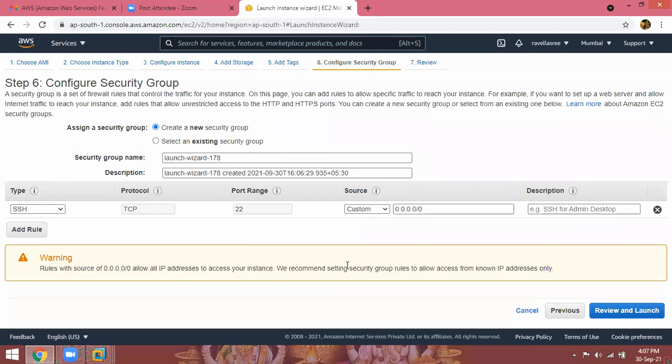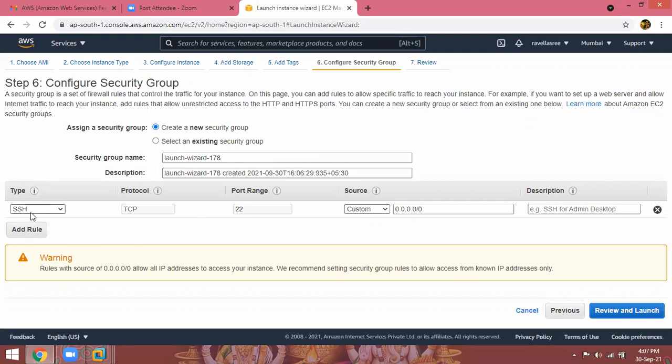Whenever you want to log in from one computer to another computer, we need a network protocol. Remember, you have a laptop, I have a laptop. You have Windows OS, I have Windows OS. I want to log into your computer, you want to log into my computer. In that scenario, we can use remote desktop protocol. Like you have Linux OS, I have Linux OS. I want to log into your Linux server, you want to log into my Linux server.